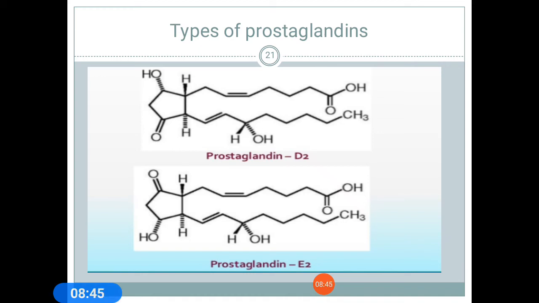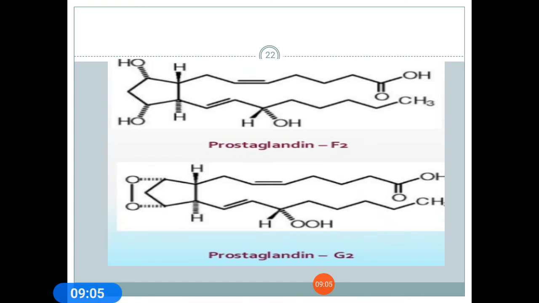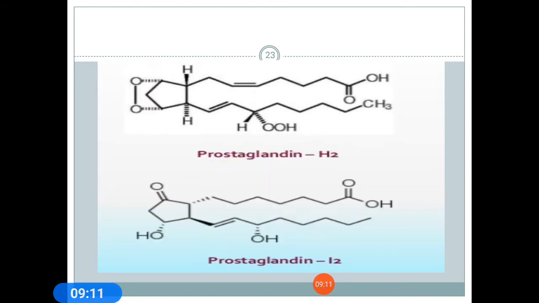Another category is PGE2, the naturally occurring prostaglandin, the most common and most biologically active of the mammalian prostaglandins. It has important effects during labor and also stimulates osteoblasts to release factors which stimulate bone resorption by osteoclasts. Other categories are prostaglandin F2 and prostaglandin G2. Another important category is prostaglandin H2 and prostaglandin I2.